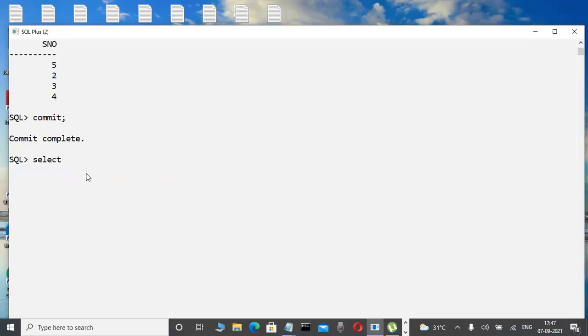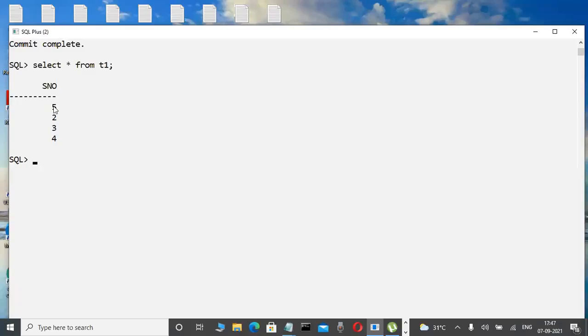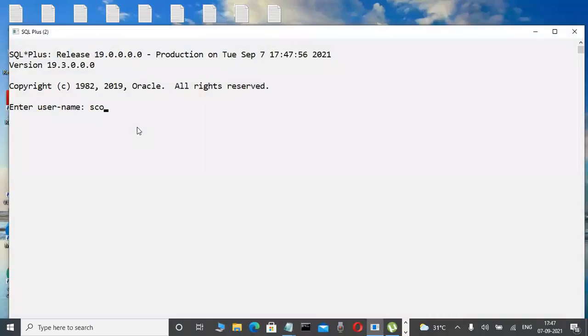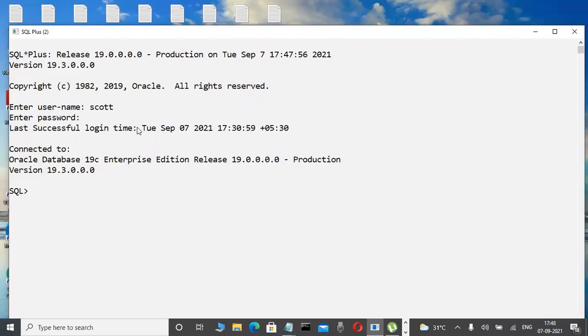Now observe it here. Select star from the table. Yes, 5 is there, or not? But I am still confused, whether that 5 is really there permanently or only temporarily. That's why I exit from the database. Again I am opening the SQL Plus tool, so that we can check whether the 5 is permanently stored on the hard disk.